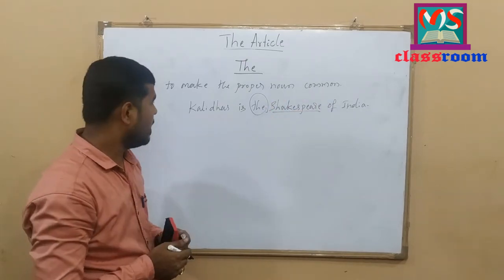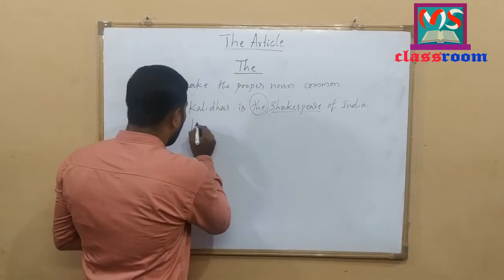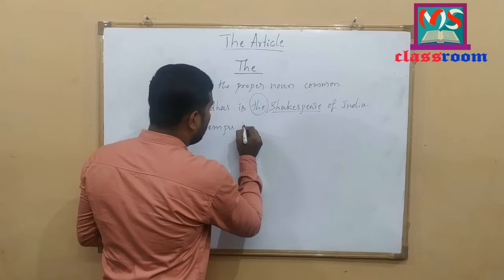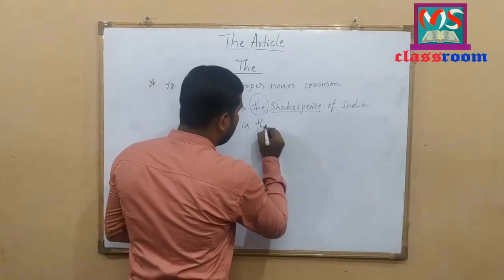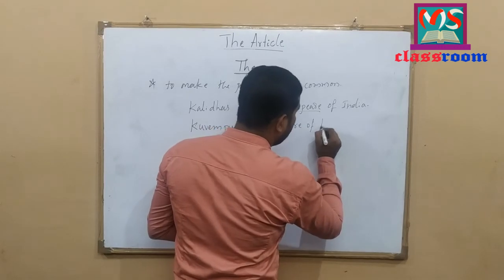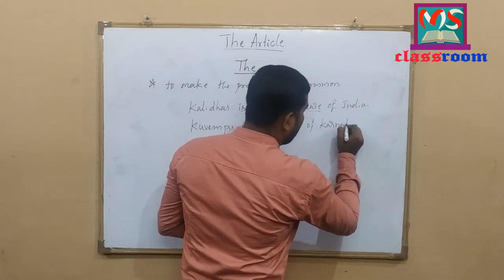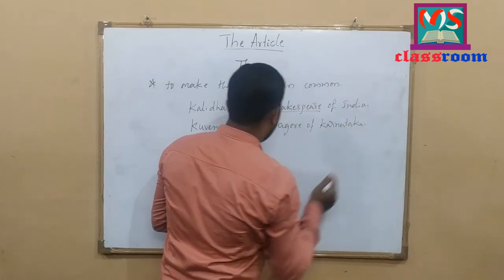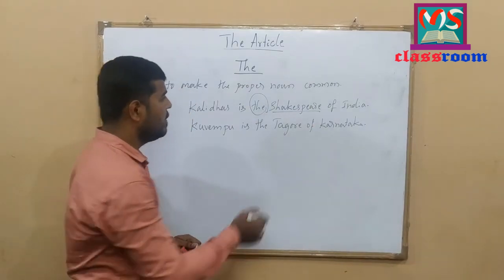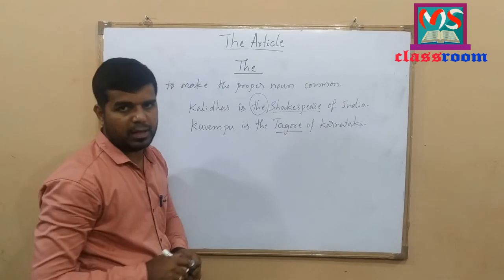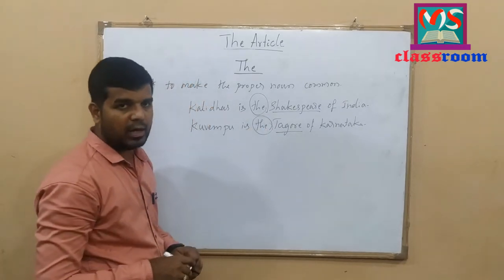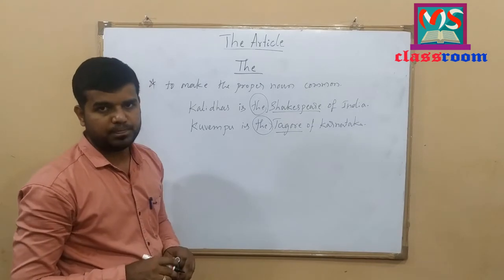Let me write one more example. Kuvempu is the Tagore of Karnataka. Look at here. Tagore is the proper name. Before this proper name, I have used definite article the to make it a common noun.